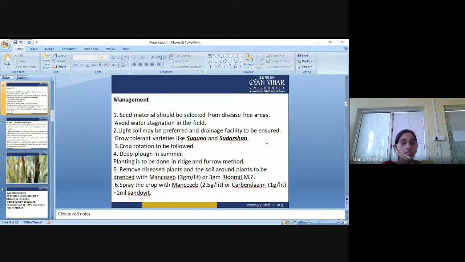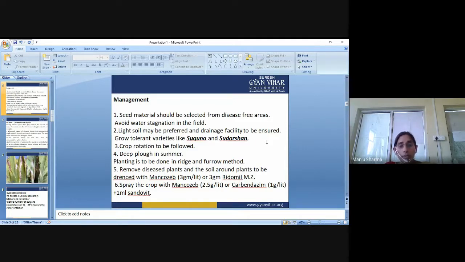Stagnation means water standing in a particular area, and if water stagnation is there, the disease will occur more. So we have to avoid water stagnation in the field.